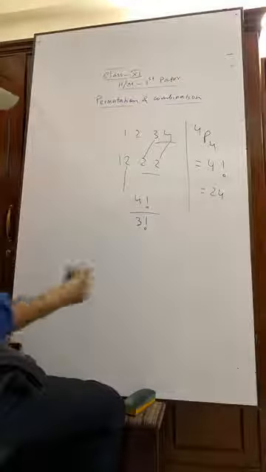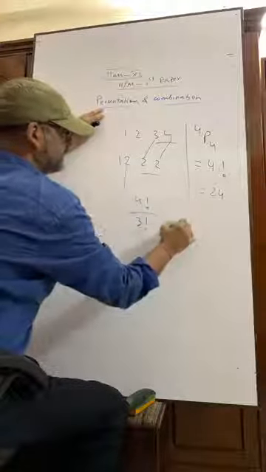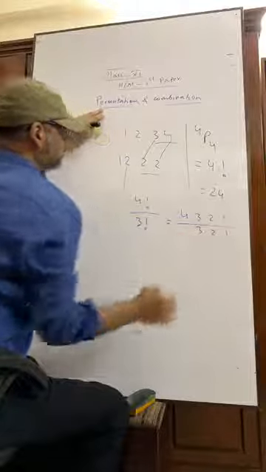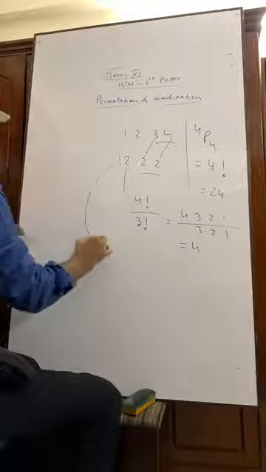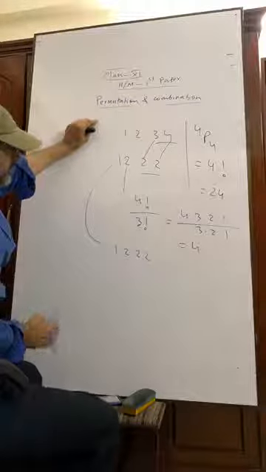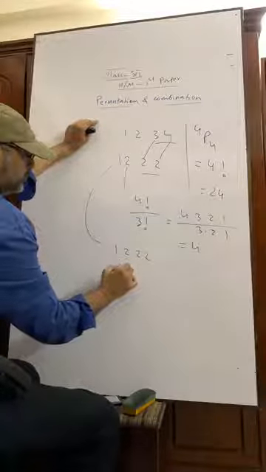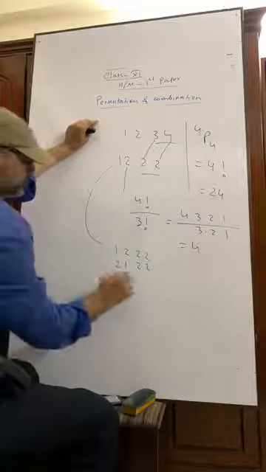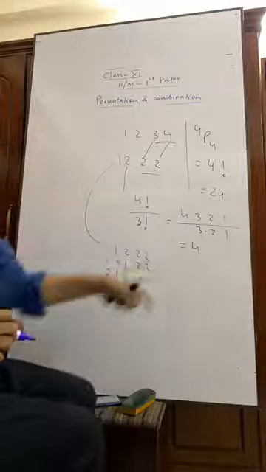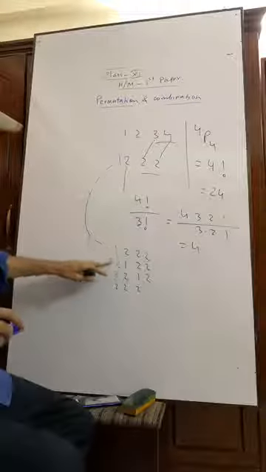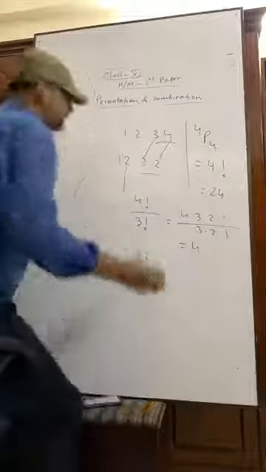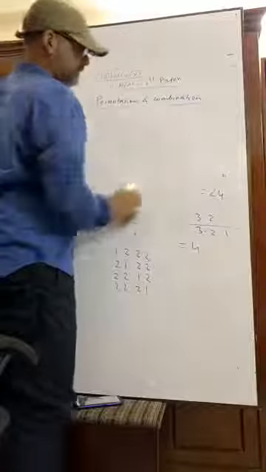You understand? 3 factorial means 3, 2, 1. Answer is 4 ways. Let's try how it becomes. 1, 2, 2, 2. Then 2, 1, 2, 2. 2, 2, 1, 2. 2, 2, 2, 1. We have 4 ways. When there is repetition, you have to divide it.